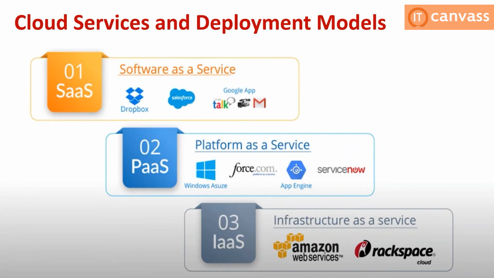We simply use the tool called Gmail to send or receive an email. And we have Dropbox as well. We just store the information, and whenever we want, we retrieve it. That's only a software which is used as a service. We can only get the services from that particular third-party application or software. That we call SaaS.